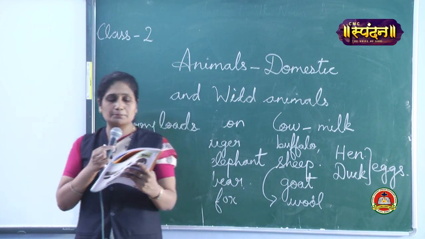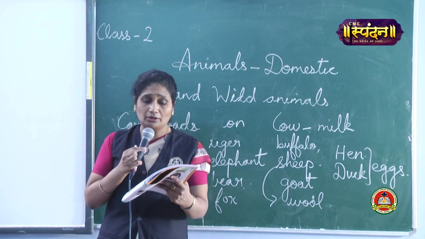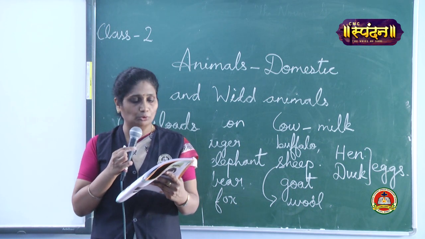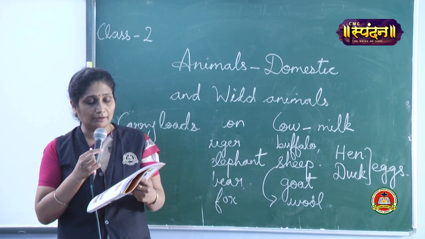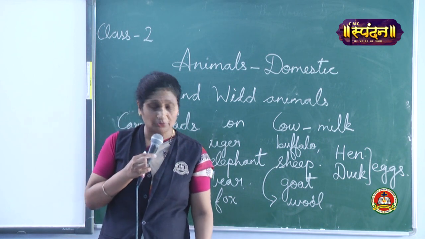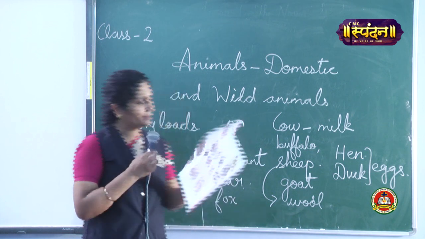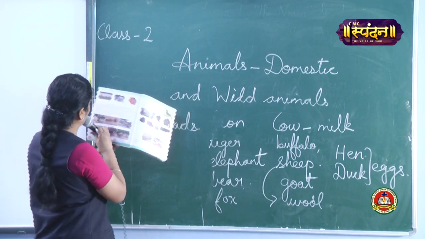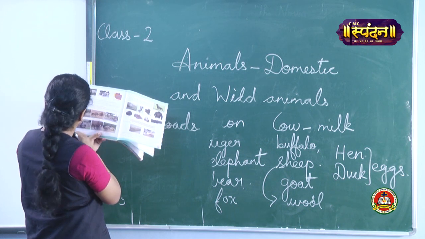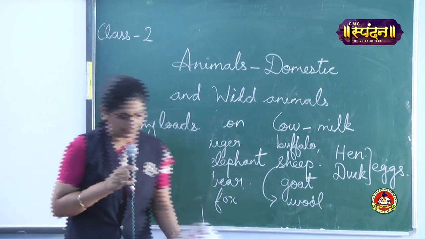Horses and donkeys pull our carts and carriages. Bullocks not only draw our carts, loads in carts, but also help in plowing the fields and drawing water from wells. So you can see in the picture, elephant carrying log, camels carrying load, horse cart, bullock plough the field, donkey carts and bullock carts.